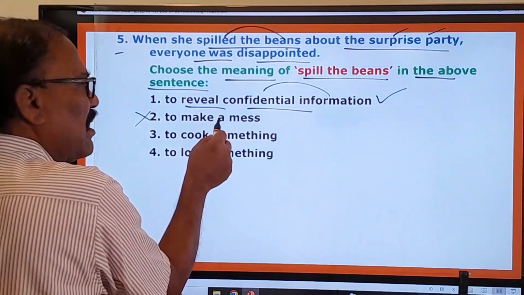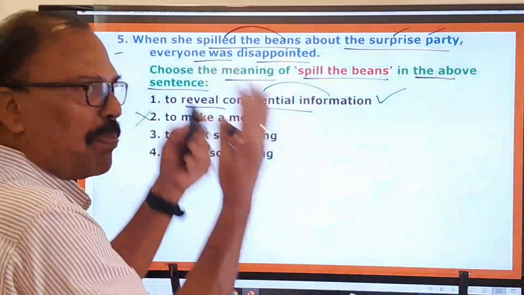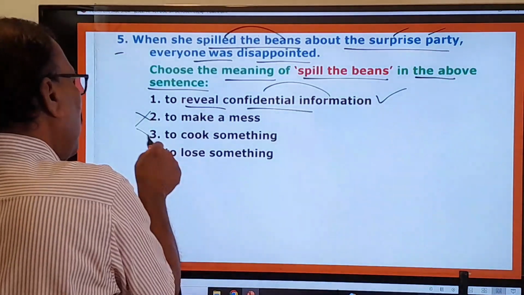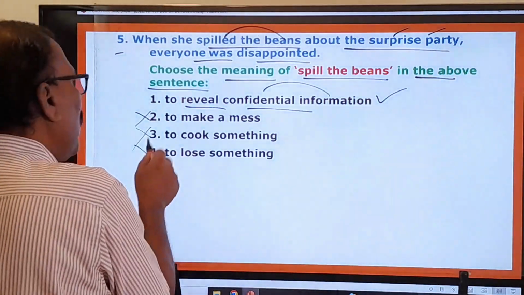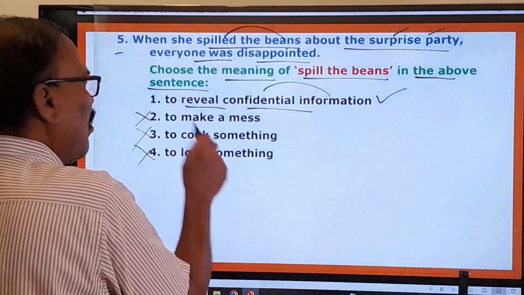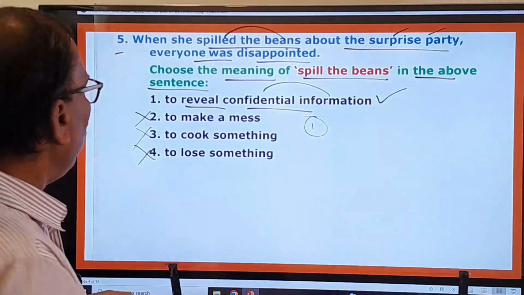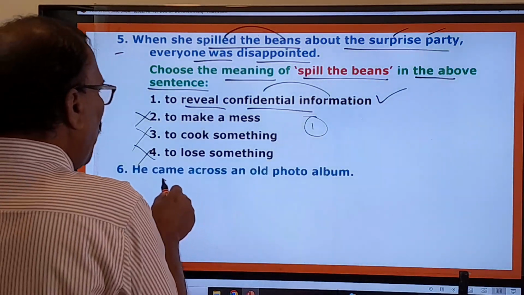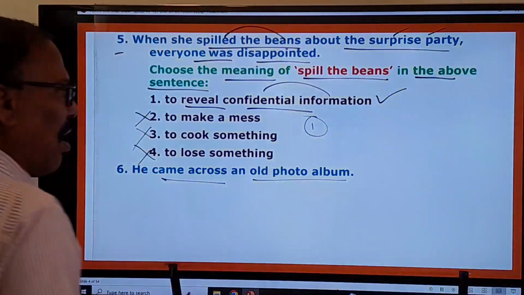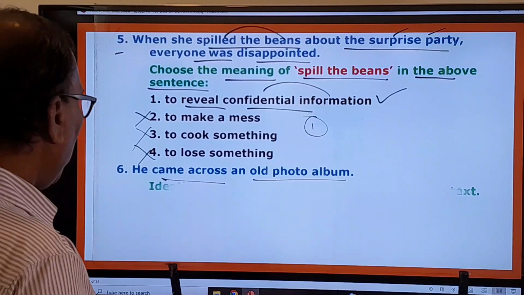To make a mess means to spoil everything, to cook something, no, to lose something, no. So the second one, third one, fourth one are wrong. Only the first one is your correct answer. Now you move on to the next question. He came across an old photo album.